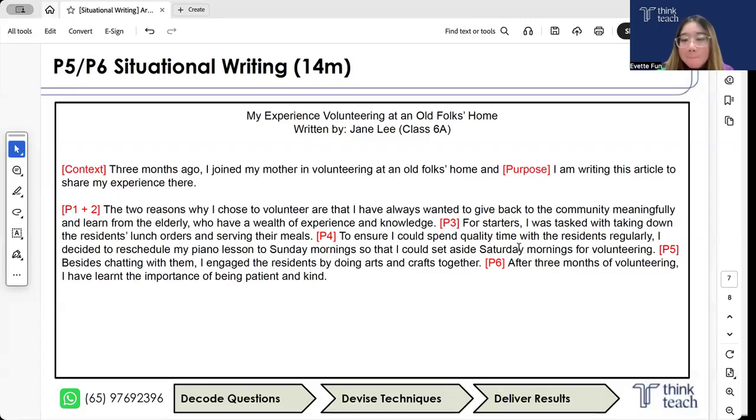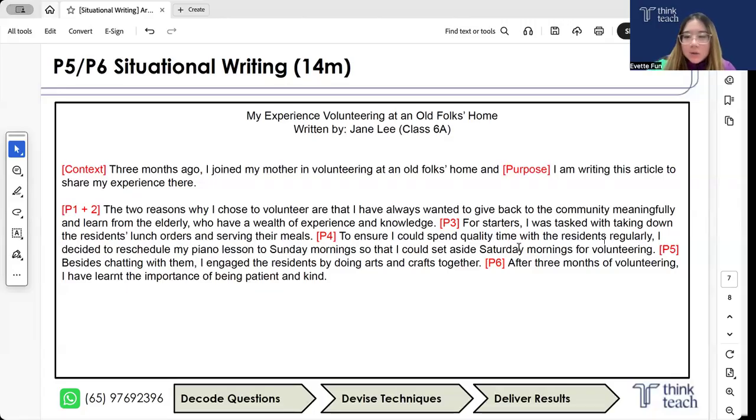And point six over here: what do you learn? After 3 months of volunteering, I have learned the importance of being patient and kind. Now you notice that I did use 3 months, even though they didn't say that you were volunteering for 3 months. But because point six says after several months, I can just add this in on my own. If you don't want to be so specific, you can just say a few months ago, or after these few months. That is fine as well.